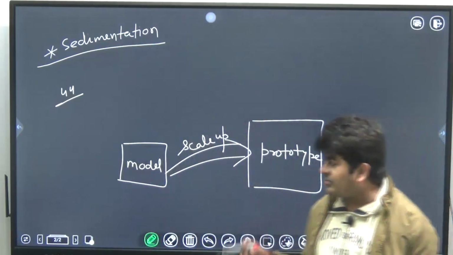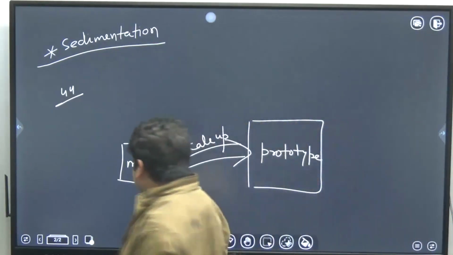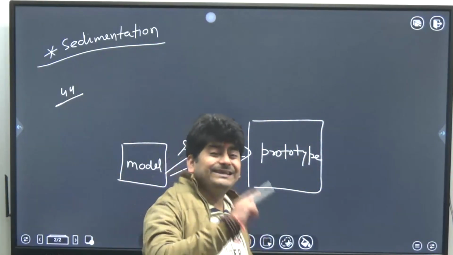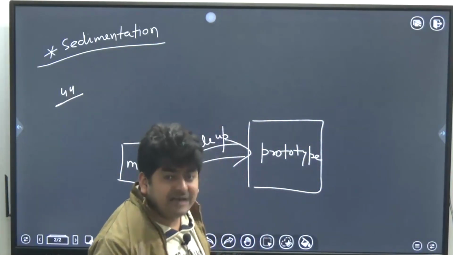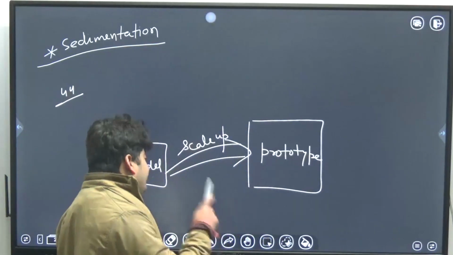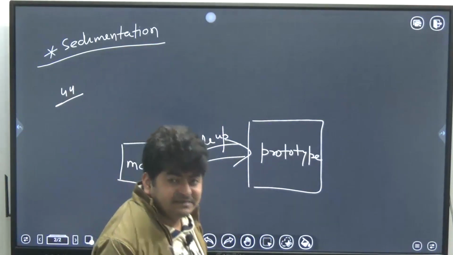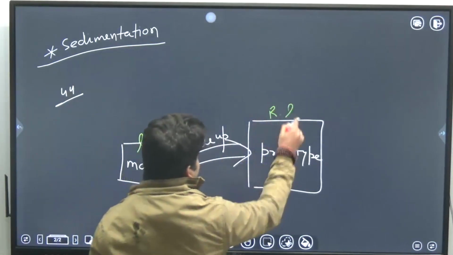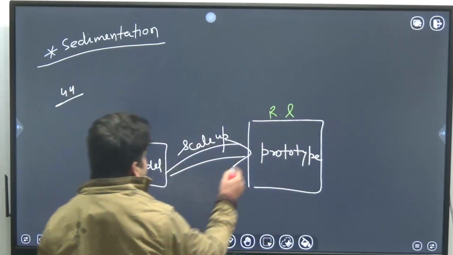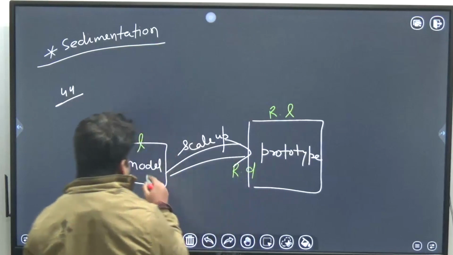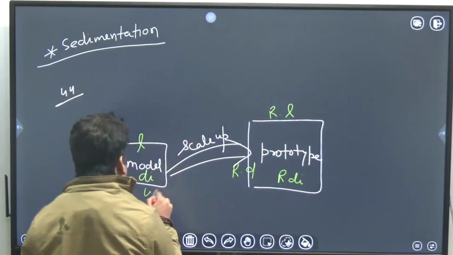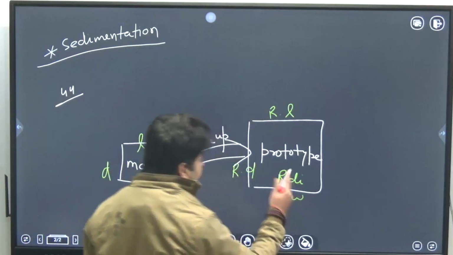Geometrical similarity means all the linear geometrical dimensions will scale up by the same ratio. If here length is L, here it will be R times L. Here diameter is D, it will be R times D. Here impeller diameter is Di, it will be R times Di. Here width is W, it will be R times W, and so on.